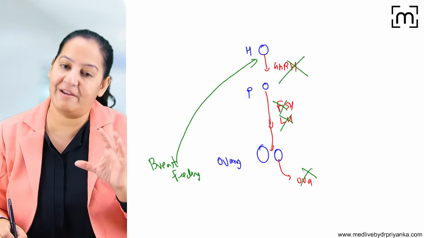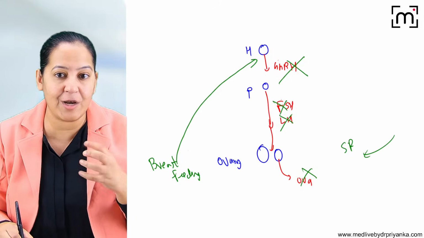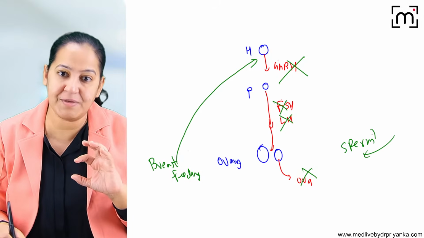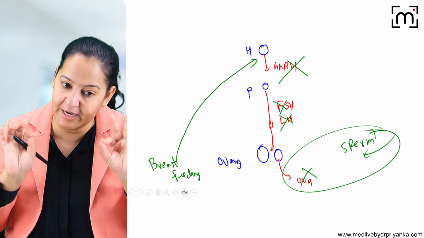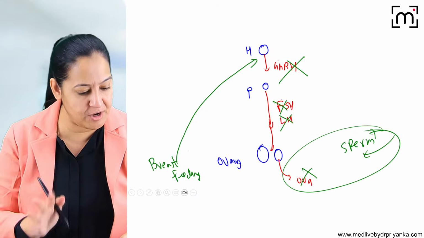No ova means even if sexual intercourse takes place, sperm alone cannot produce pregnancy. Sperm is present, but ova is absent. So pregnancy cannot occur, conceiving cannot occur. So it is a very good method of contraception. It is a natural method of contraception.